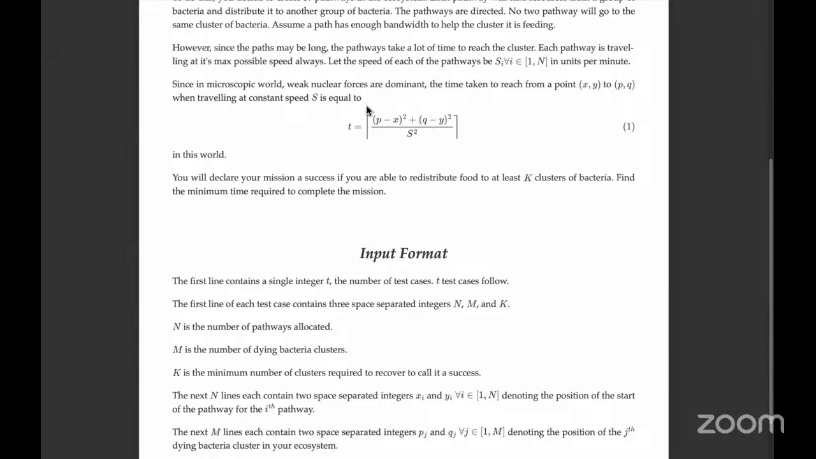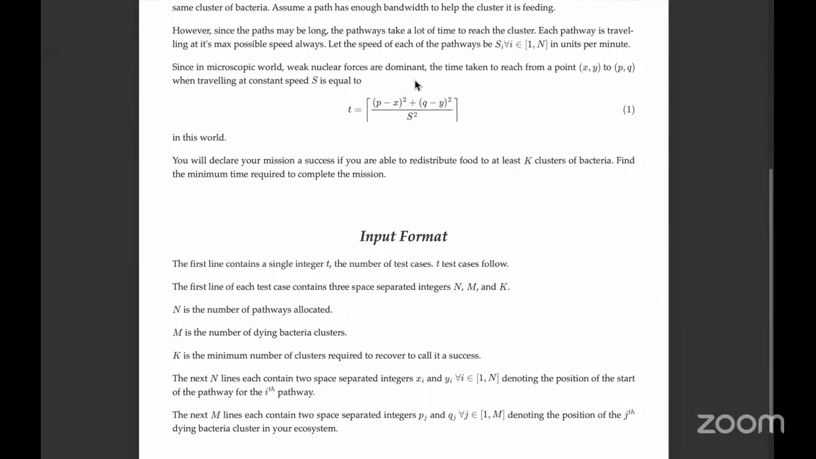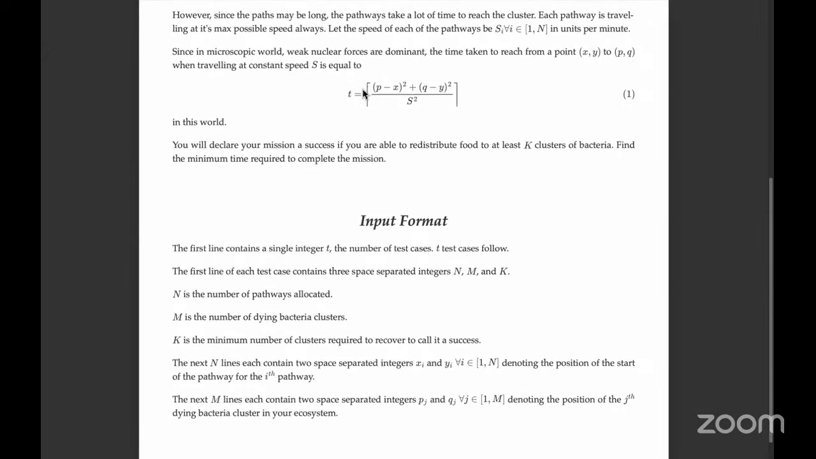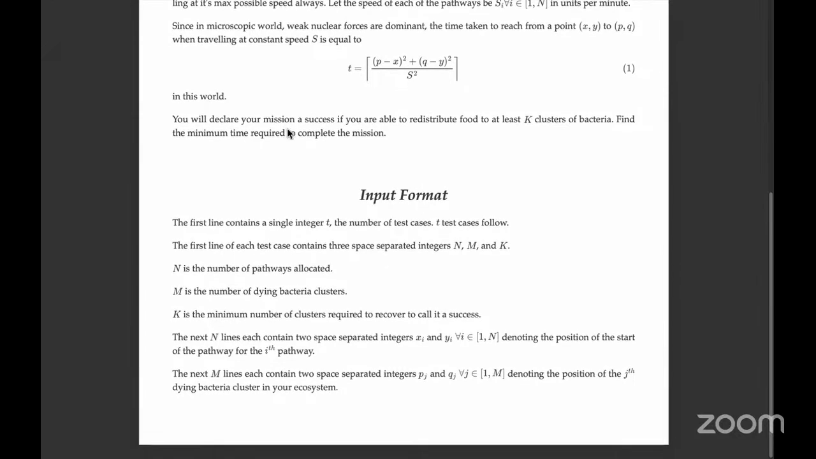This is because there are some forces, like weak nuclear forces and strong nuclear forces, which are actually dominant when seen at this microscopic scale. They become negligible at larger scales, but at this scale, the weak nuclear forces are dominant. So the time taken is the normal Euclidean distance divided by the speed squared. So you declare your mission a success.